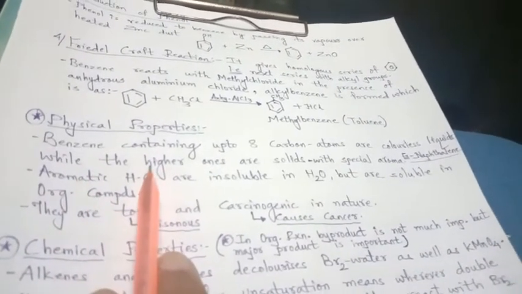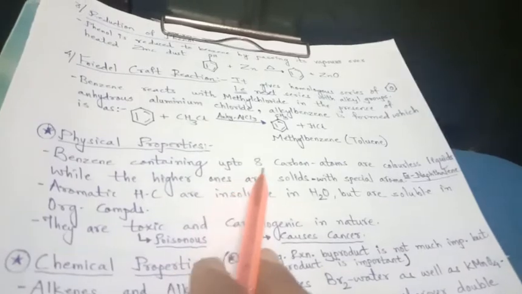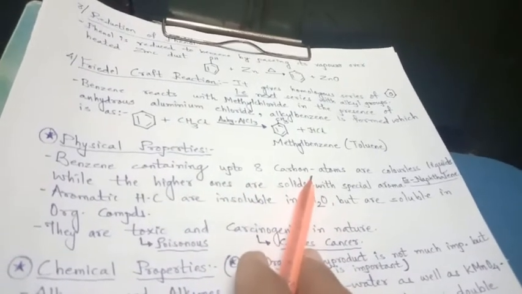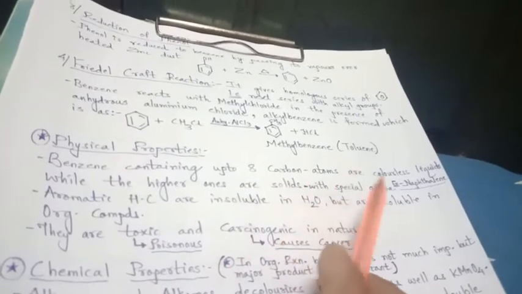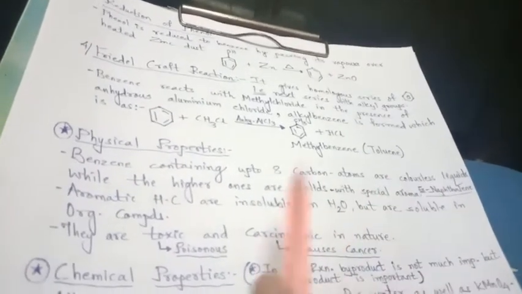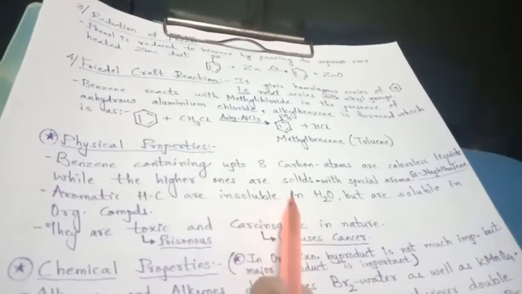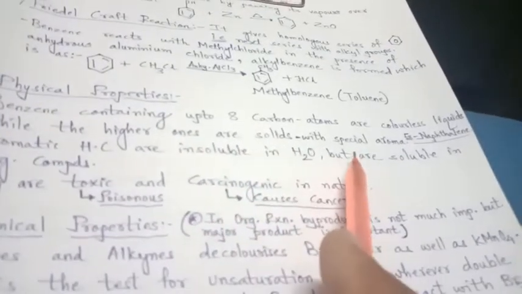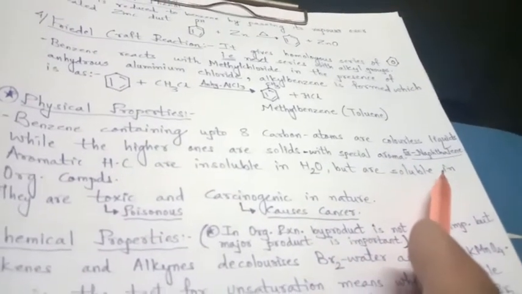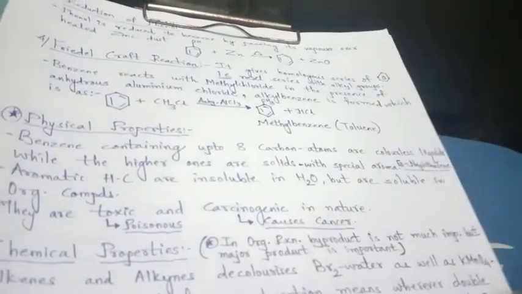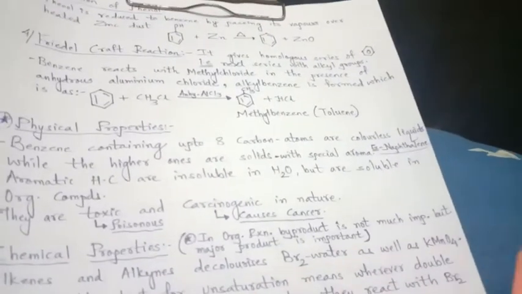Right? Now let us see the physical properties of the aromatic compounds, and that too benzene. Benzene containing carbon up to 8, that means those containing up to 8 carbon atoms are colorless liquids, while the higher ones are solids with a special aroma, that is naphthalene. If benzene is having carbon up to 8, then mostly they are liquid and they don't have a color.